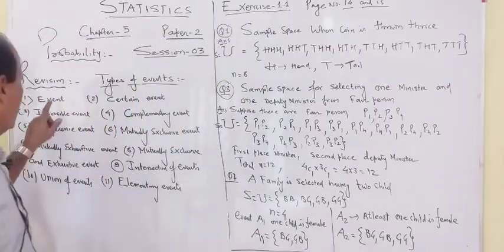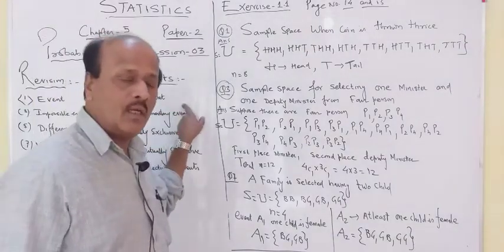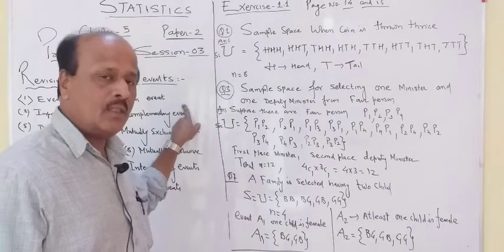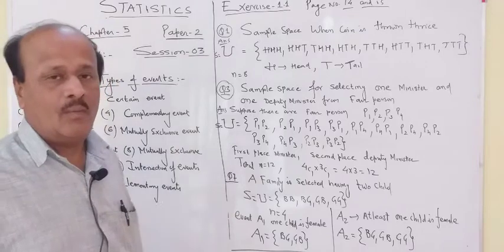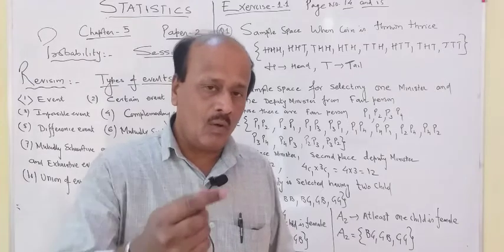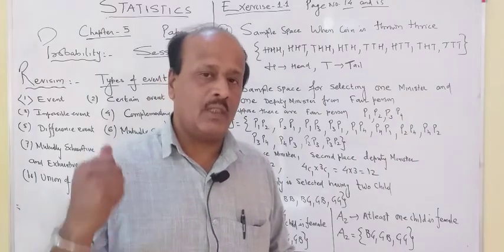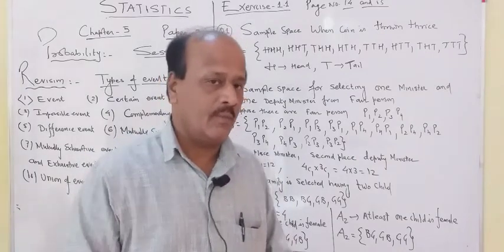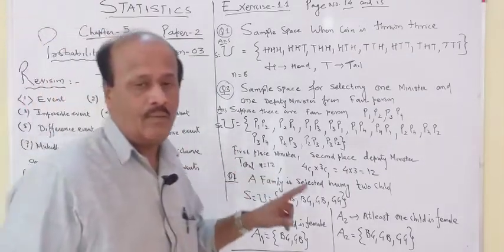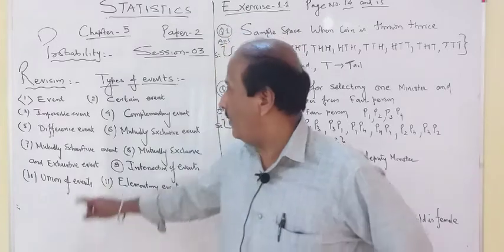Then second one is certain event. An event whose occurring possibility is 100%, which is going to occur 100%. There is no option. Then such type of event is called certain event. For example, if you print 1 on all the faces of a cube and throw it, you will always get 1. So it is called a certain event. Then impossible event, the event which is not going to occur at all, whose possibility is 0, is called an impossible event.